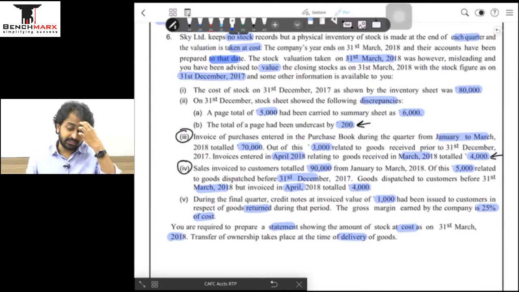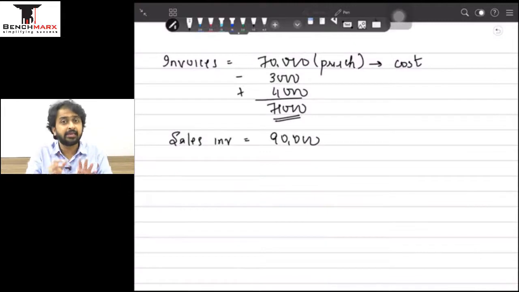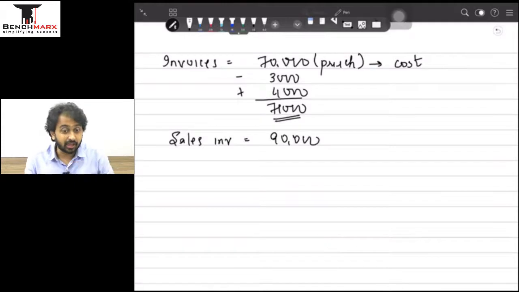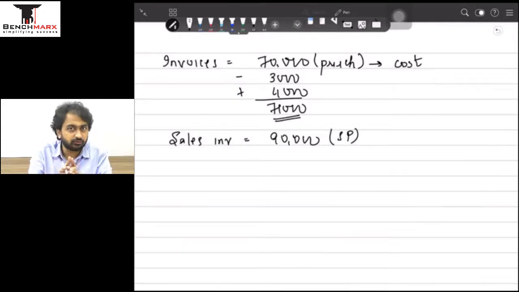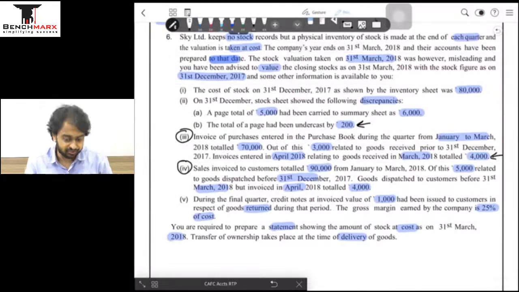Adjustment number 4, sales invoice to customer total 90,000. Now again the same thing, so this time it is sales, so it is sales invoice. Sales invoice appears to be 90,000. Now if the question ended here, it means इतने अपन ने goods बेचे हैं, so this is an outflow of goods, but this 90,000 is obviously the selling price. So what I would have done, I would have found out the cost of these goods and मैं cost minus करता because this is a goods का outflow, बराबर. Because of this it is my job to subtract the cost, लेकिन इसमें कुछ adjustment करने हैं, only then we will do the same.